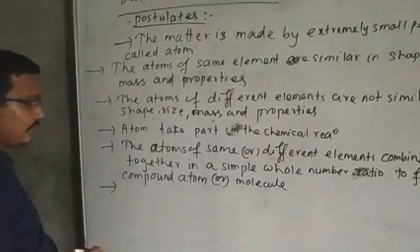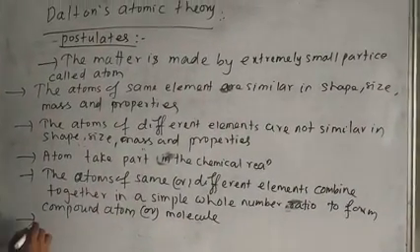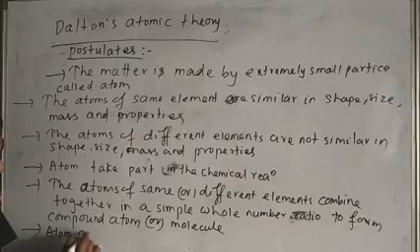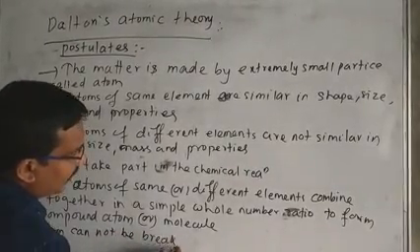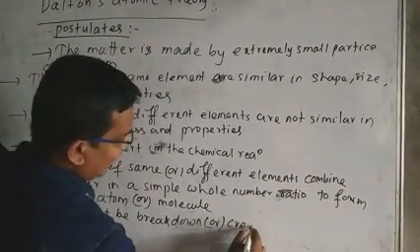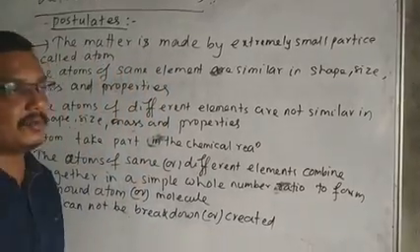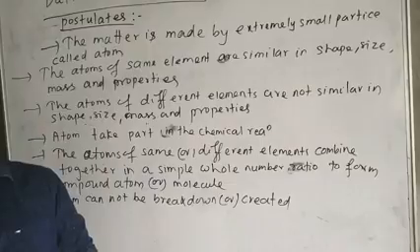Next point is that an atom cannot be broken down or created. That means if you break a substance, it gives molecules.